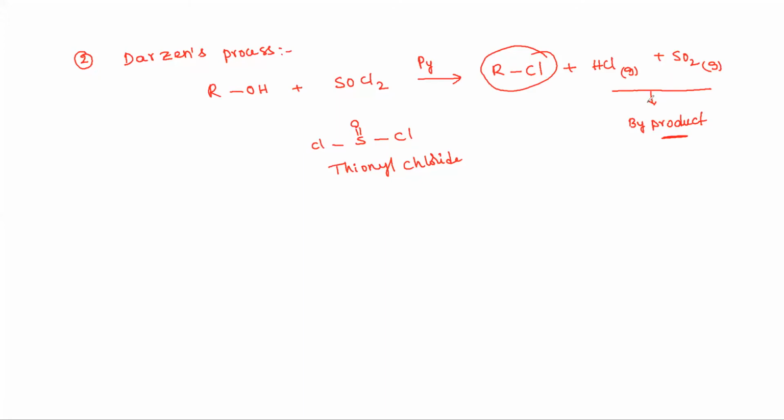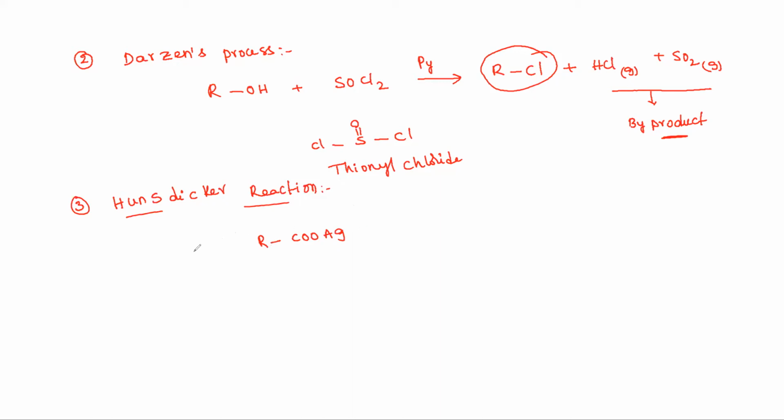Let's see the next, third reaction, the Hunsdiecker reaction. It is very important. In this Hunsdiecker reaction, what kind of products are we preparing? In this method, silver salts of carboxylic acids, RCOOAg, are the reactant. How do we prepare silver salts of carboxylic acid?